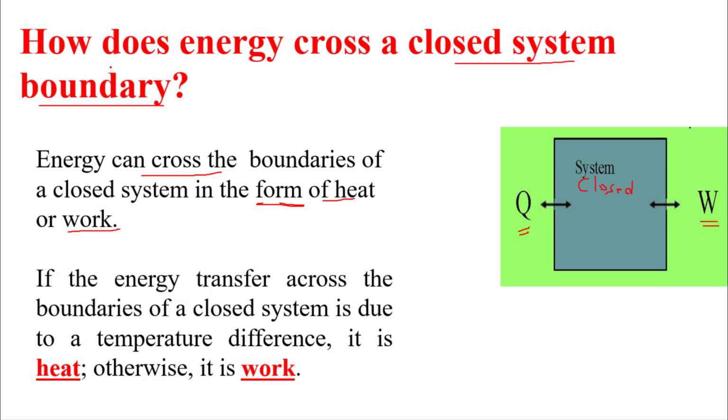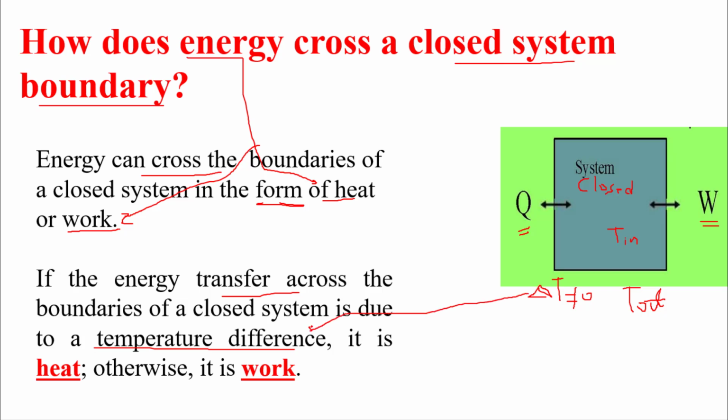So how does energy cross? Either as heat or as work. If the energy transfer across the boundaries of a closed system is due to temperature difference, if there is a temperature difference between inside and outside, delta T does not equal 0, then we can refer to this energy as heat.